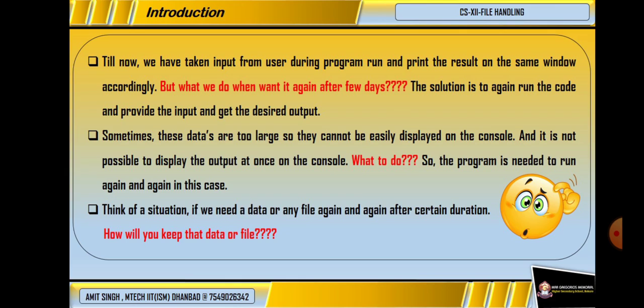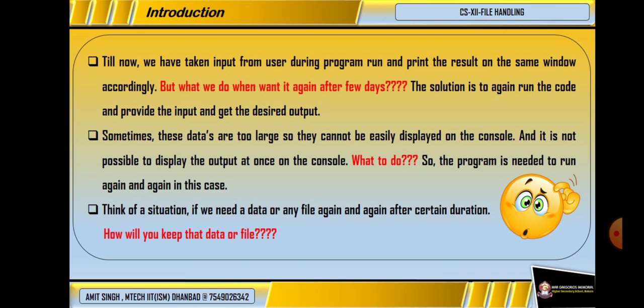The only solution is to run the code again and take the input to get the desired output. Think of another situation when the output of any program is too large so that it cannot be displayed on a screen at the same time. So, what to do? The only solution is to run the code again and again.